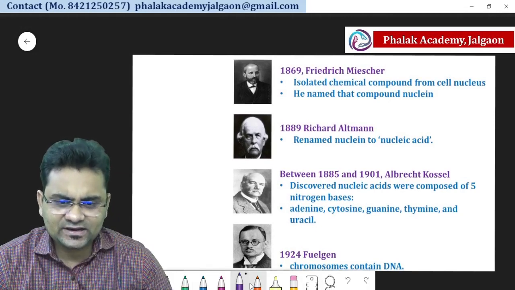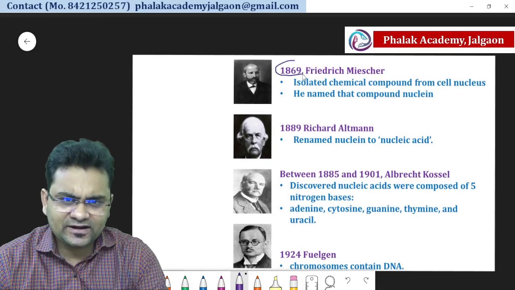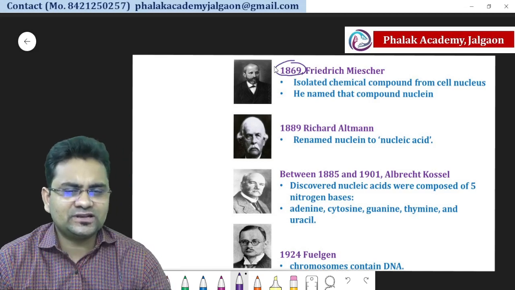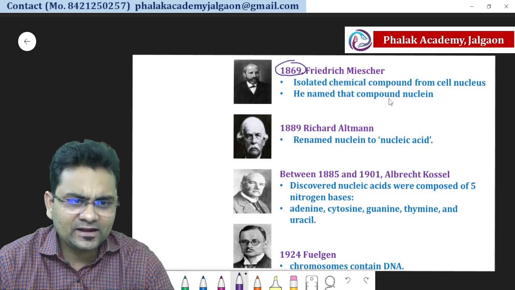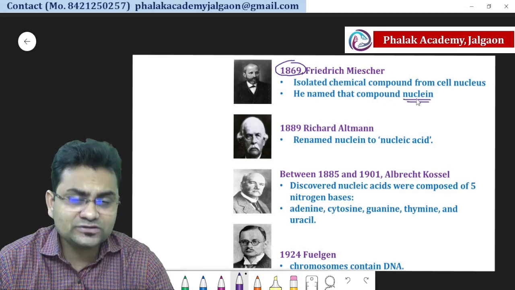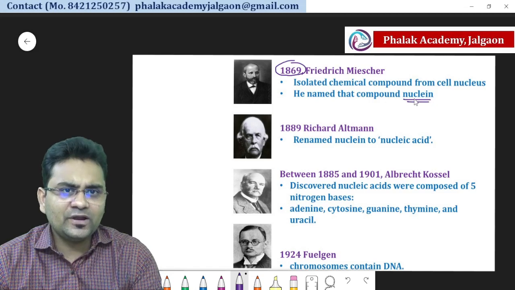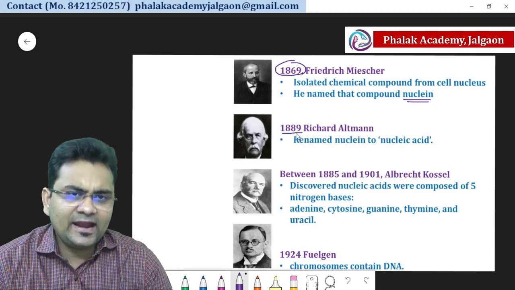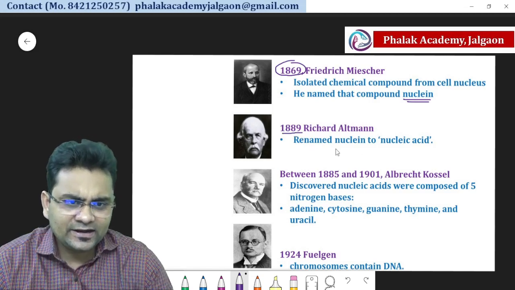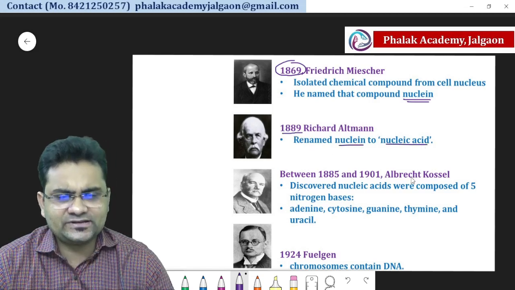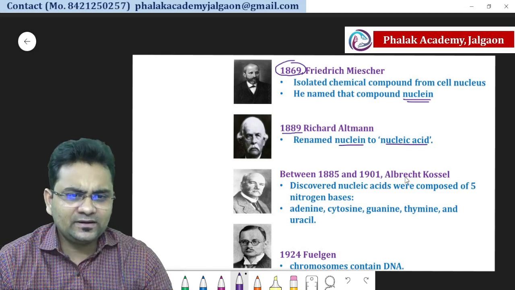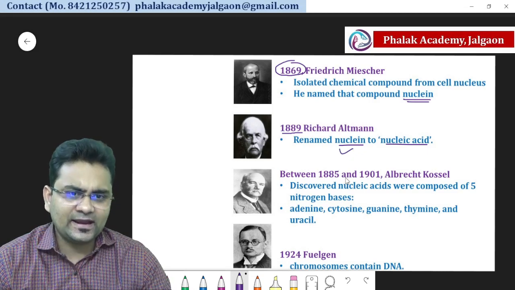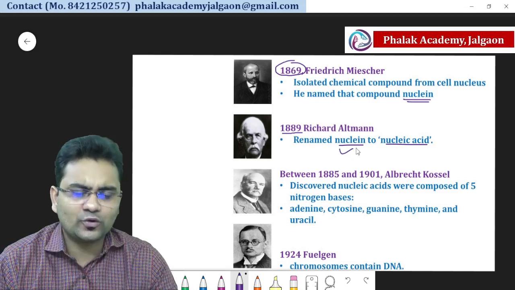As you can see here, in 1869 Friedrich Miescher isolated a chemical compound from the nucleus of the cell. He named that compound nuclein because it was isolated from the nucleus of the cell. And in 1889 Richard Altman renamed that nuclein to nucleic acid because he found an acidic property in that substance.